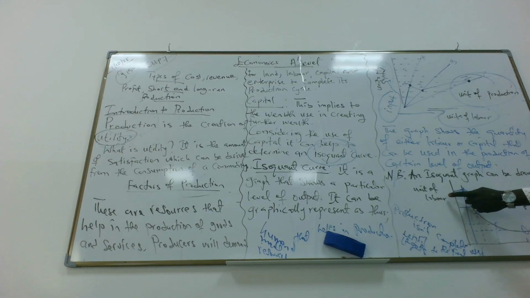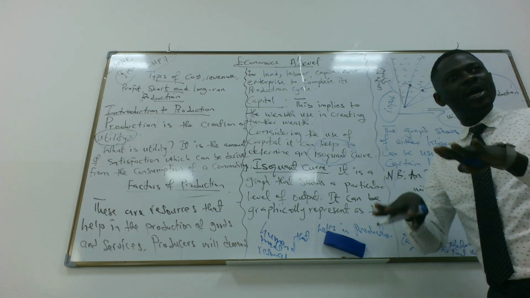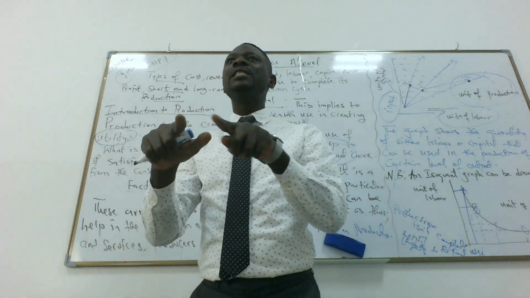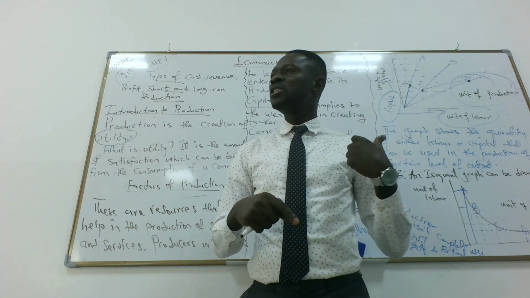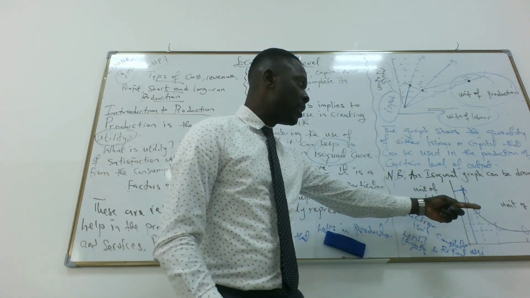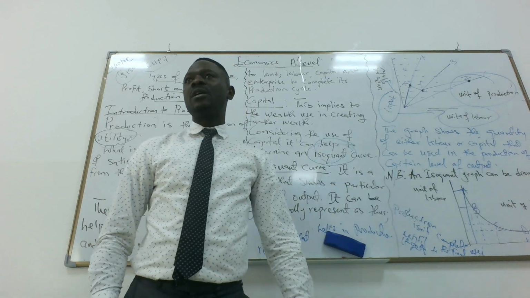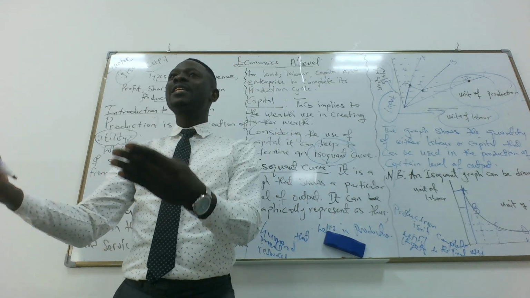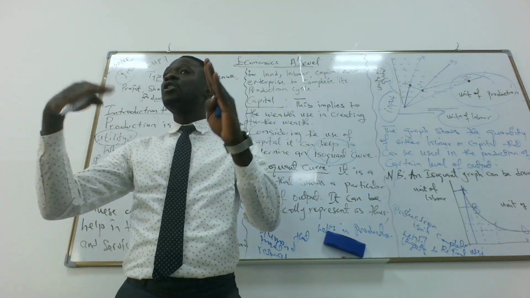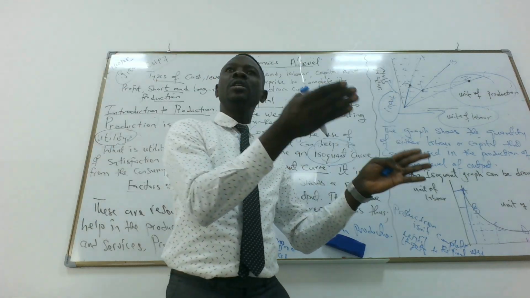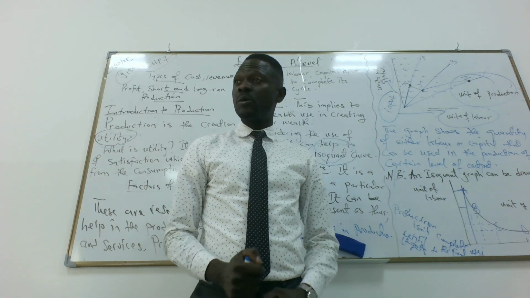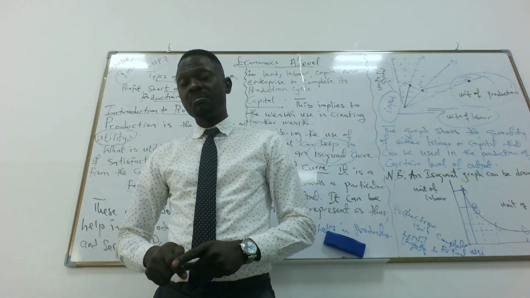At point A, we use more labor, less capital. So we have to combine the different output we have and the combination of the inputs through the Isoquant curve. It can be drawn like this or this. They are still going to give us the same, because we only need the graph to understand the unit of labor or input used for a certain unit of production. Any questions about it? Are we sure? Okay.